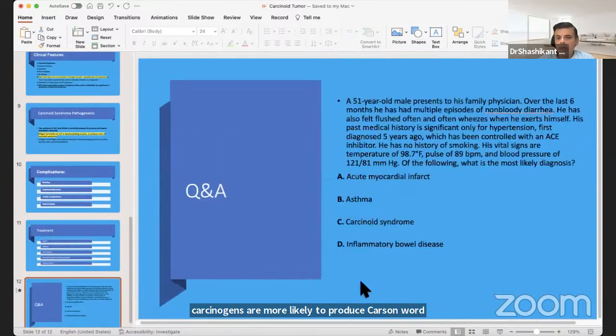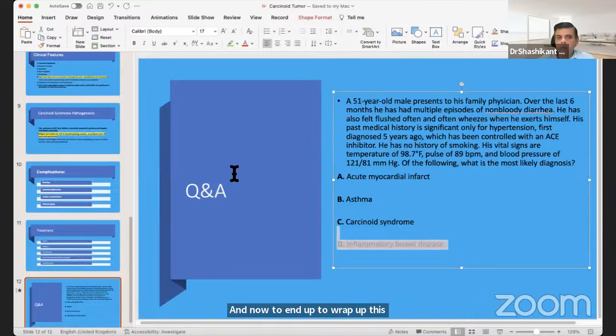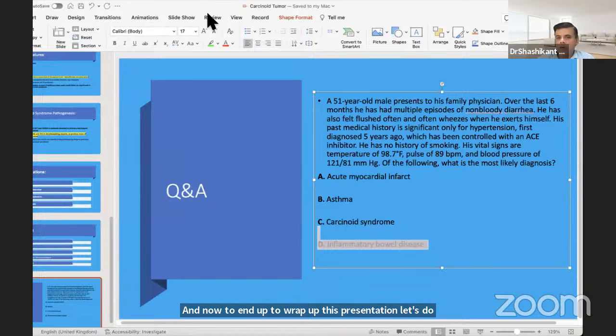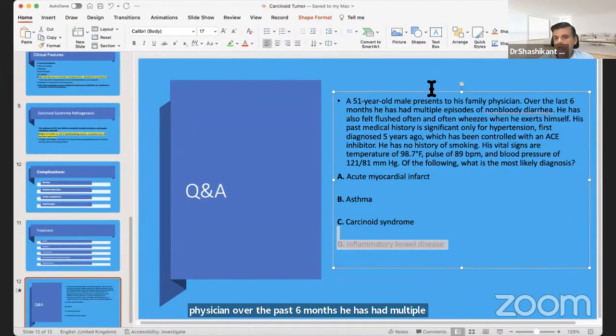And now to wrap up this presentation, let's do an MCQ. A 51-year-old male presents to family physician. Over the past 6 months, he has had multiple episodes of non-bloody diarrhea. There is flushing, and he often wheezes when he exerts himself.